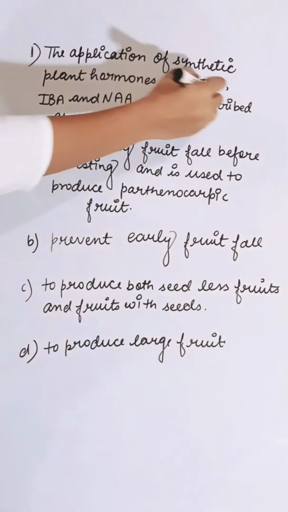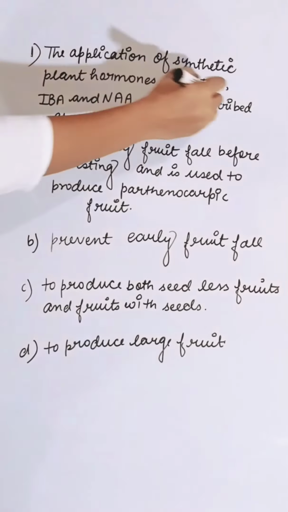Correct order of stages of cellular respiration. First option Krebs cycle, electron transport chain, glycolysis. Second is electron transport chain, Krebs cycle, glycolysis. Third is glycolysis, Krebs cycle, electron transport chain. And fourth is glycolysis, electron transport chain, Krebs cycle. The correct sequence of cellular respiration is first glycolysis, next is Krebs cycle, and next is electron transport chain. So the correct answer is C.